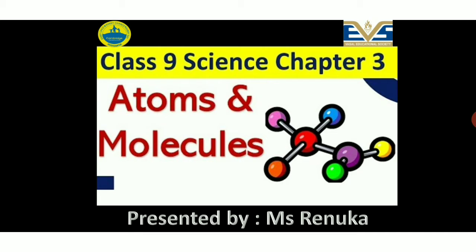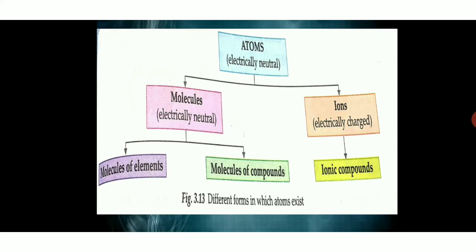So, I'm back with the second video of atoms and molecules. As you know, earlier we have discussed the introduction part, the laws of chemical combination, and Dalton's atomic theory. So, now we will be moving further with the knowledge of what atoms can make. Atoms can make molecules and ions.